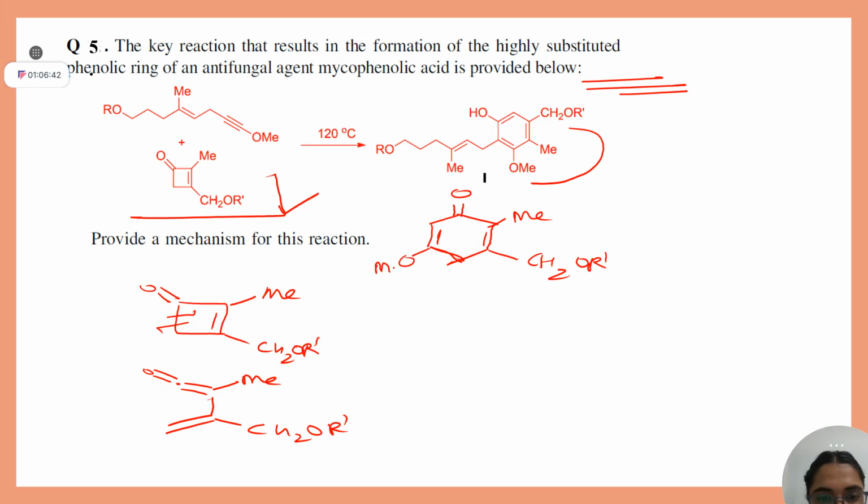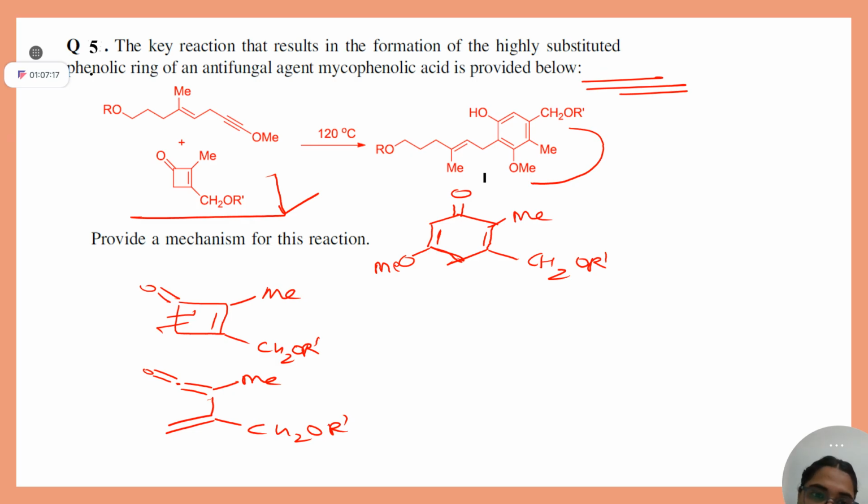But if you do 4 plus 2 cycloaddition between this, here that OMe is just next to your Me. But how can you? That's what the problem is. I have also got stuck there only. The substituents. Okay, can I give you a hint? Ketenes undergo which type of cycloadditions in thermal condition? 2 plus 2.